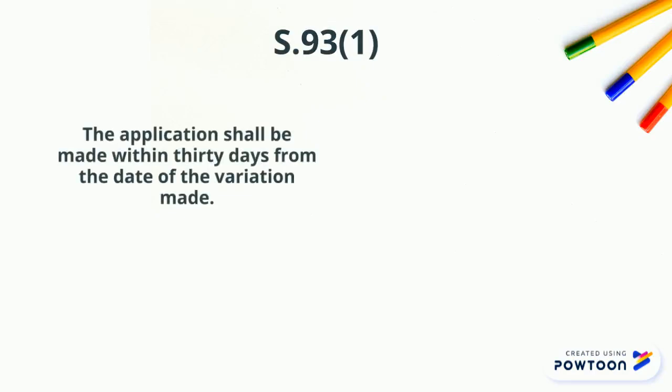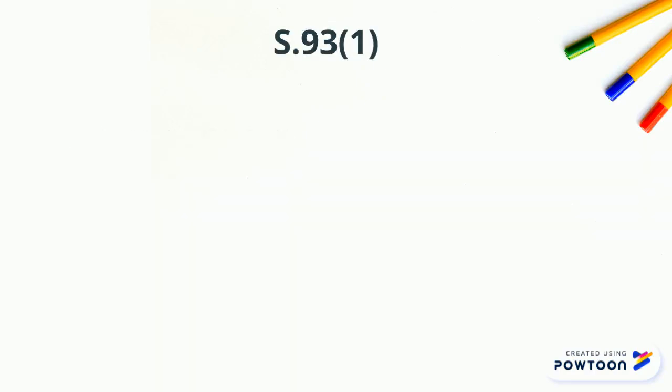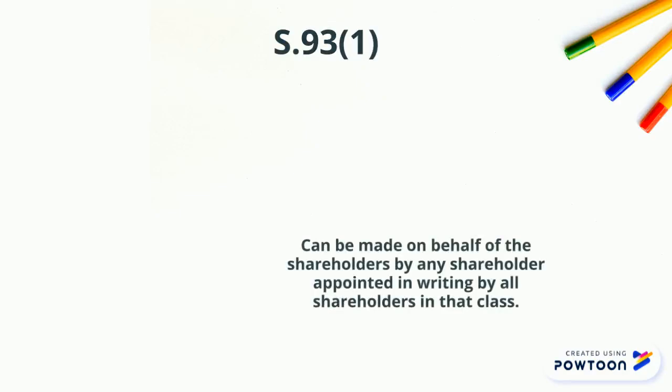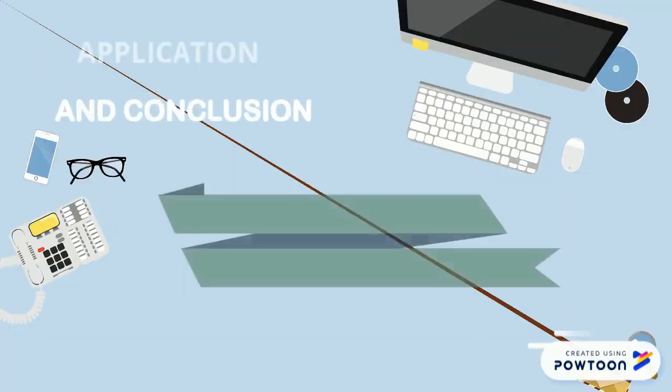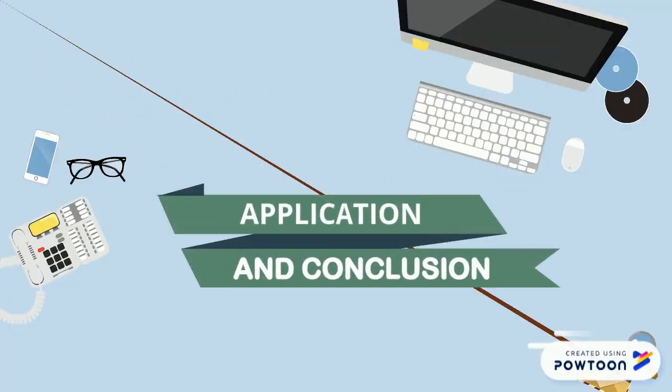The application shall be made within 30 days from the date of the variation made and can be made on behalf of the shareholders by any shareholder appointed in writing by all shareholders in that class. Application and conclusion.